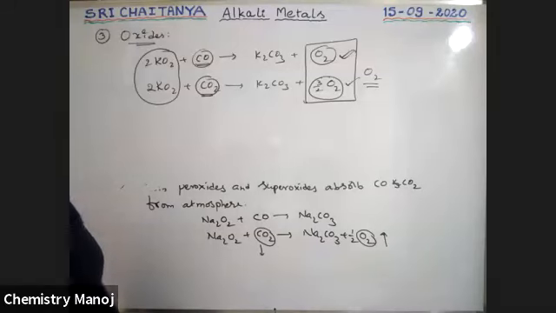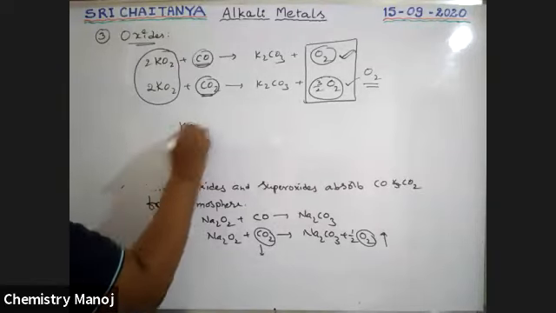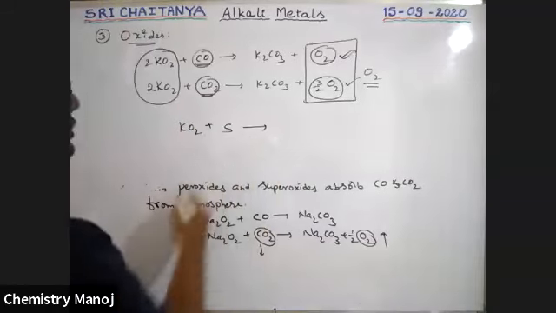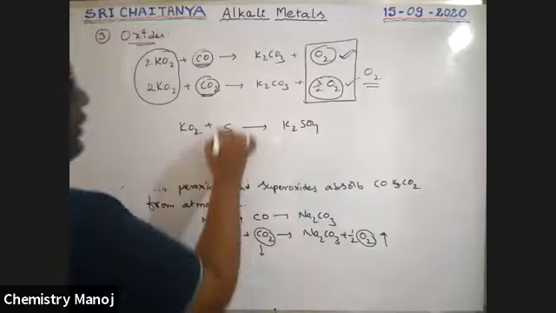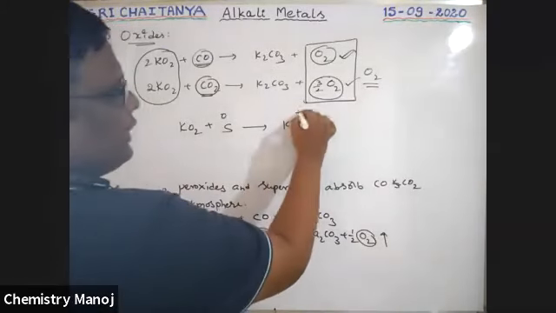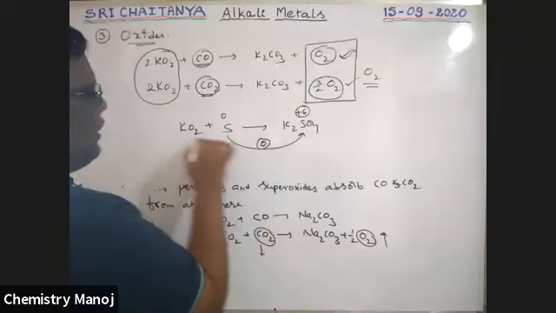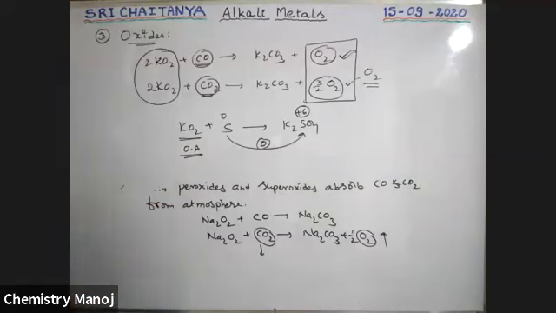Next, superoxides also act as good oxidizing agents. See here, when potassium superoxide reacts with sulfur, it gives K2SO4, potassium sulfate. Here sulfur oxidation state is 0, boys. Here sulfur oxidation state is +6. So 0 to +6 increase. It is oxidized with the help of this. That is why KO2 is a good oxidizing agent, strong oxidizing agent.